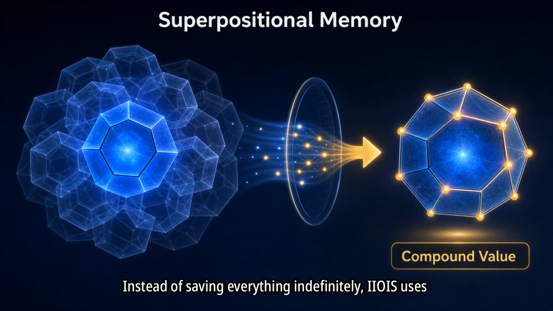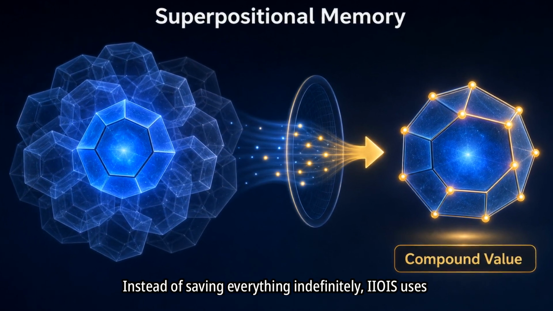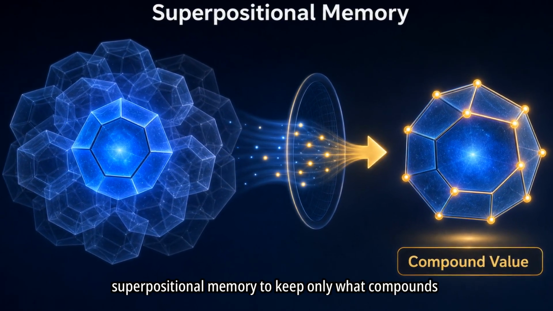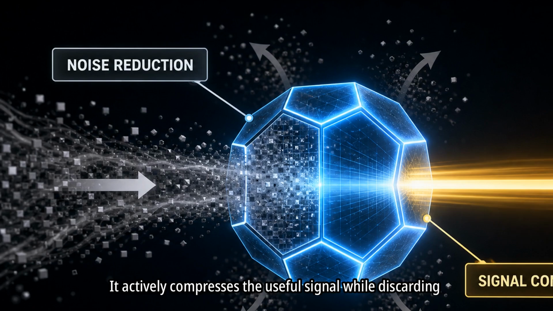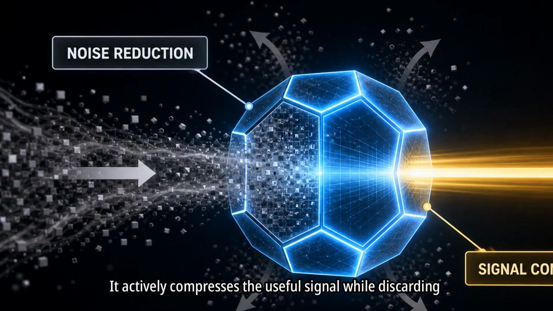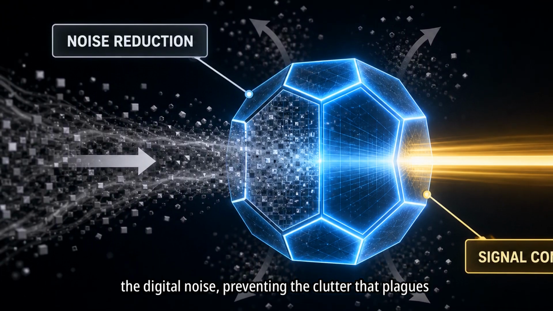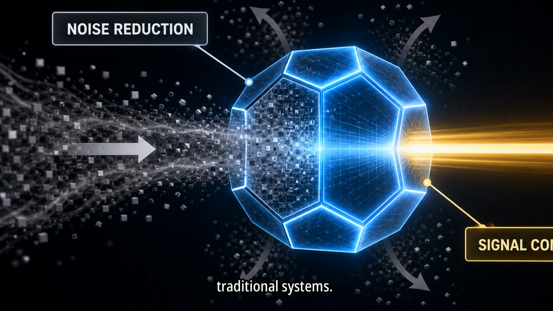Instead of saving everything indefinitely, iiois uses superpositional memory to keep only what compounds value over time. It actively compresses the useful signal while discarding the digital noise, preventing the clutter that plagues traditional systems.